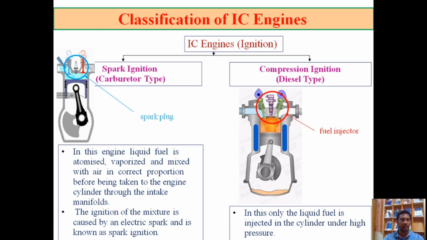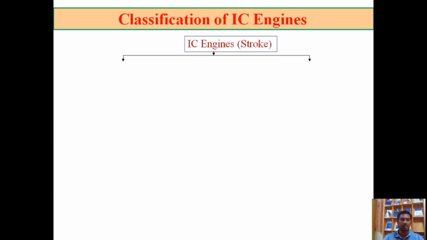In the case of spark ignition, the air and fuel mixture enters the combustion chamber. At the end of the compression stroke, a spark is ignited through the spark plug. In the case of compression ignition, air is the working fluid that enters the combustion chamber. At the end of the compression stroke, the fuel is injected and attains the auto ignition temperature. It is then combusted. So these are the major differences between spark ignition and compression ignition.